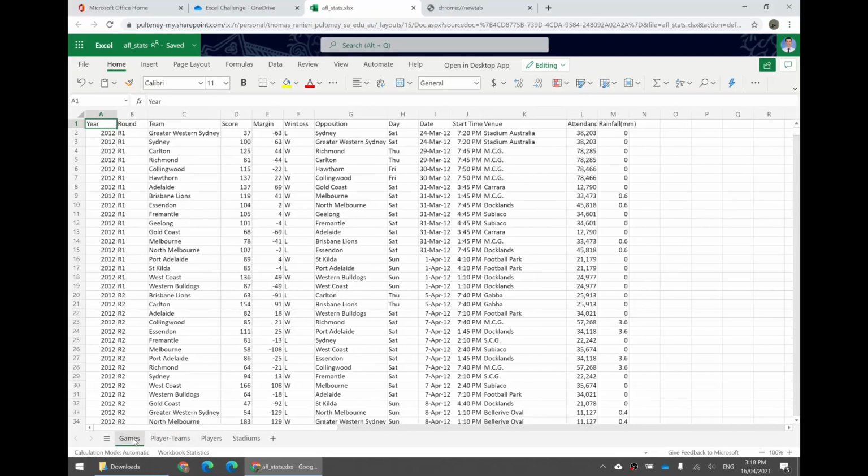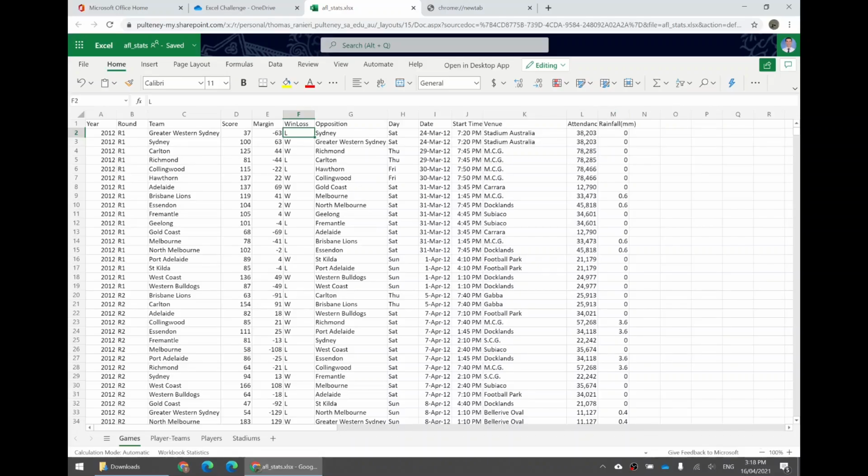There are four sheets here. We have a sheet called games. Each game has a year, a round, a team, the score of that team, the margin. So if it's negative, they lost by that many points. If it's positive, they won by that many points. Whether it's a win or a loss, who they played, the day of week, the date, the time that the game started, where it was, which is the venue, how many people attended, and the rainfall.